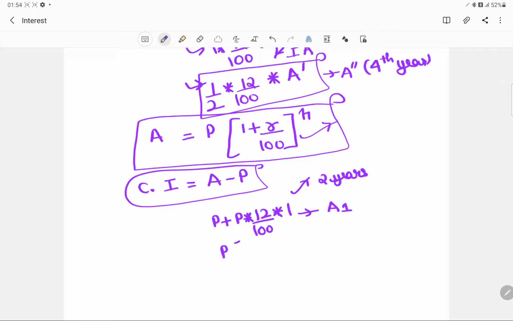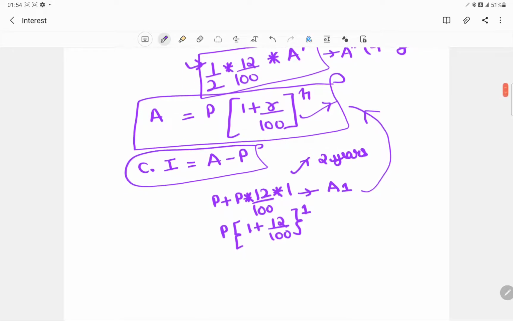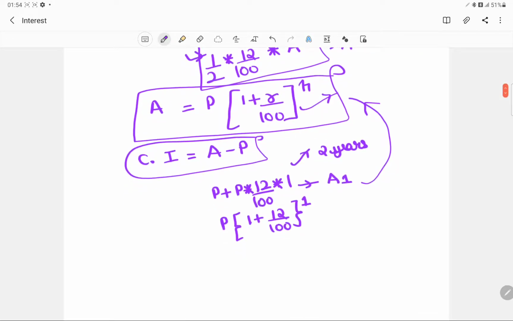So you can take out the common factor, and this is like P into (1 plus 12 upon 100) to the power 1. Okay, so just try and match this. So if we had to calculate the amount for the first year, this was the formula that we were looking at. Okay, now the interest.